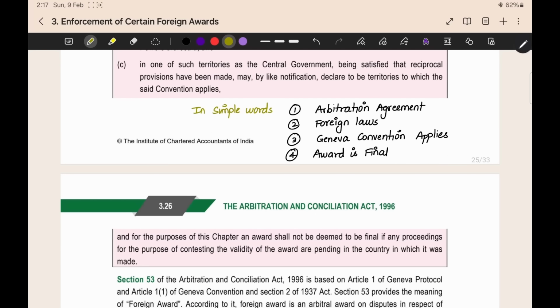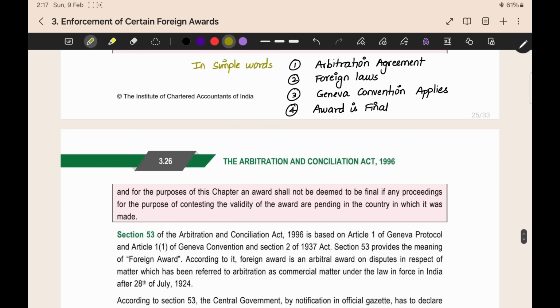In simple words, if you want to understand this section briefly, there should be an arbitration agreement for which the Geneva Convention applies. The award should be made according to foreign laws. It should be made in a territory outside India. For that territory outside India, the Geneva Convention should apply, and then the award should be final. There should be no proceeding pending relating to the finality of the award. These are the 4 final points given under section number 53.